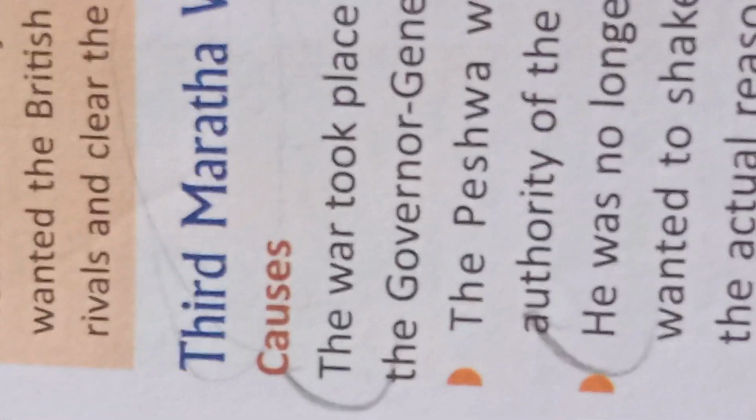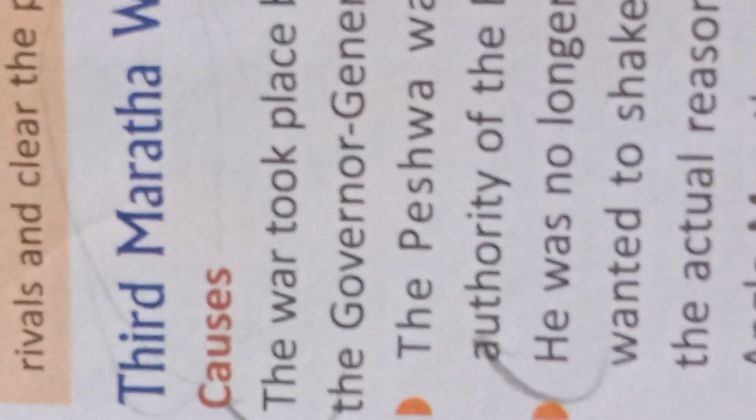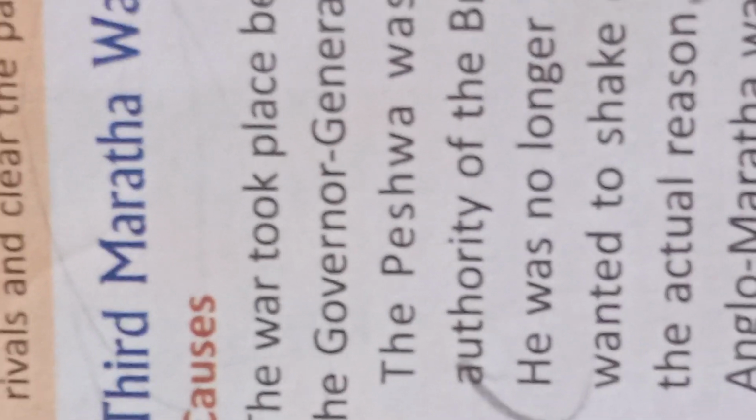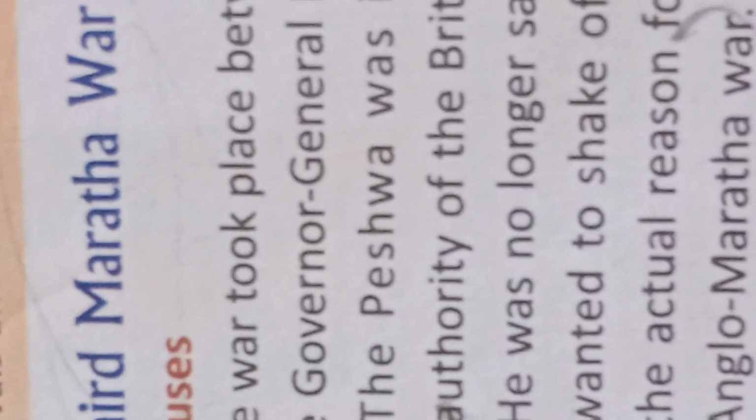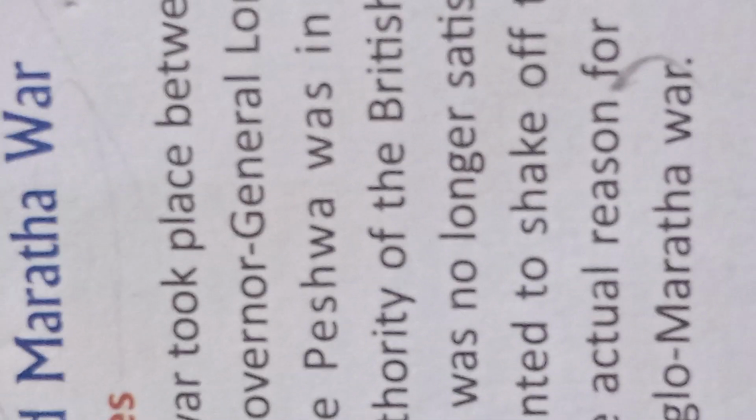Next, the Peshwa's territory was annexed and his office was abolished. The Bonsal state north of the Narmada was annexed by the British, Holkar lost half of his territory, and Scindia was also forced to give up Ajmer.